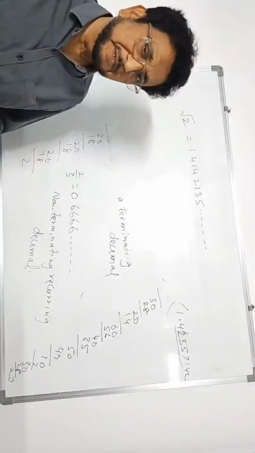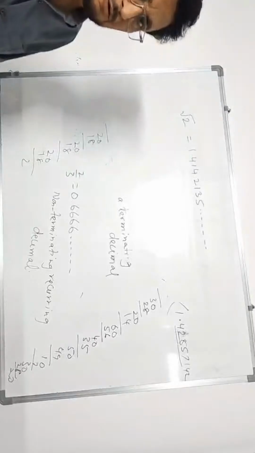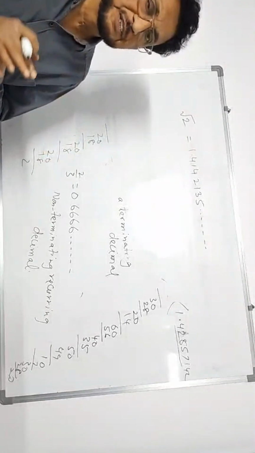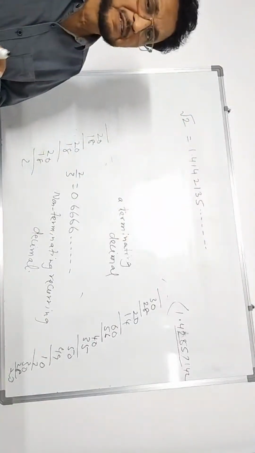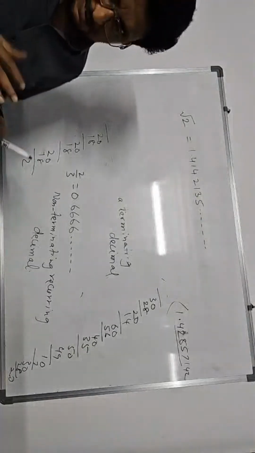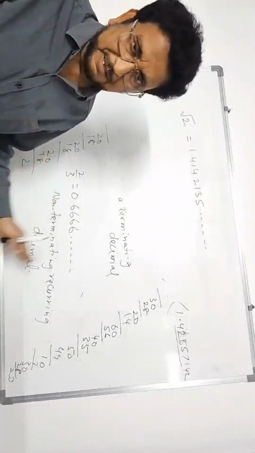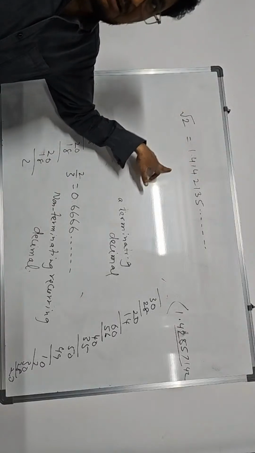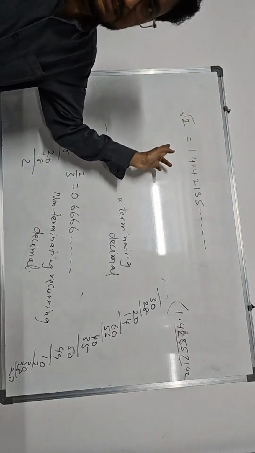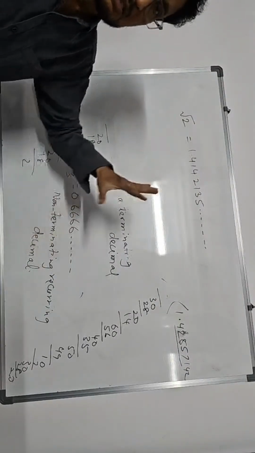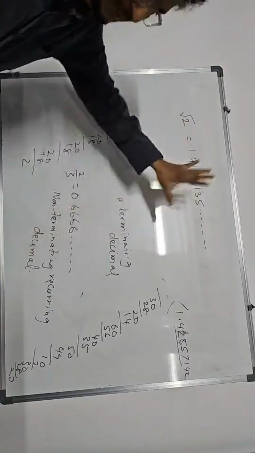So far we came across either terminating decimals or non-terminating recurring decimals. But this value is quite different from that. Neither is it terminating nor terminating recurring. None of these two. This is a new one.